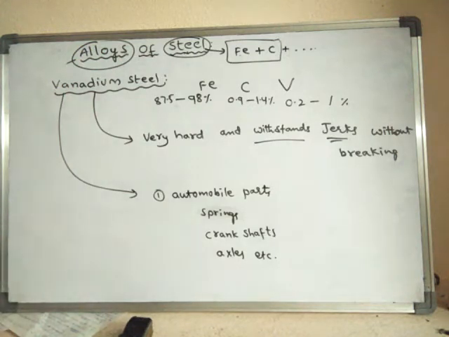Like this, the alloys of steel can be discussed.